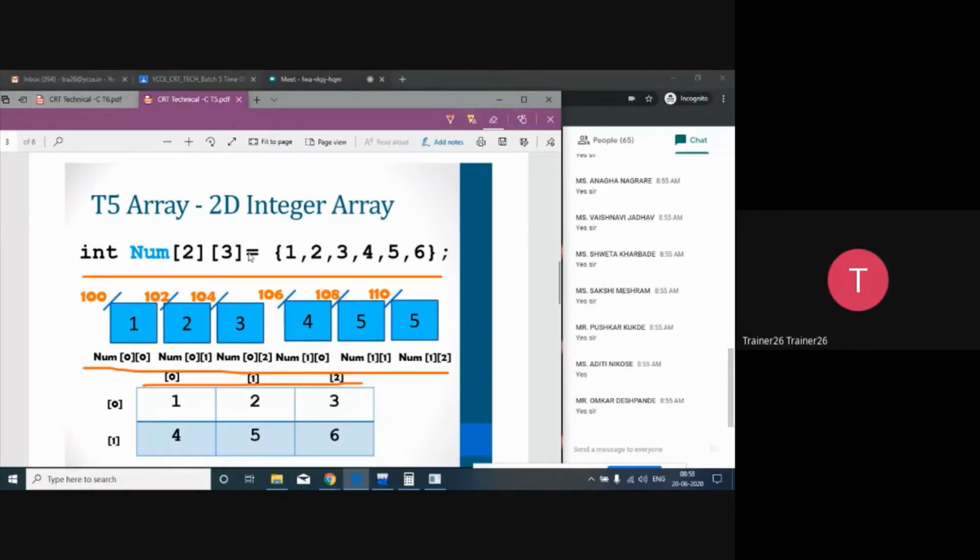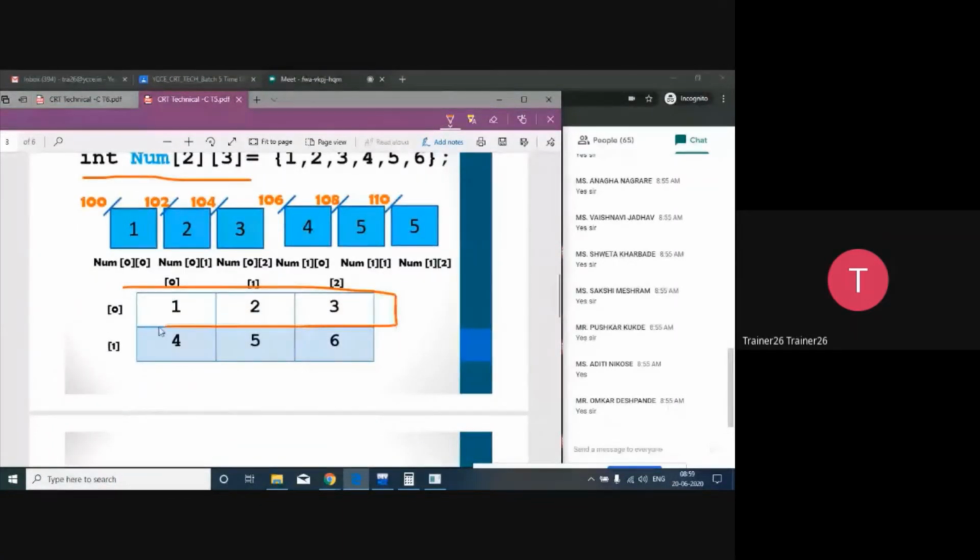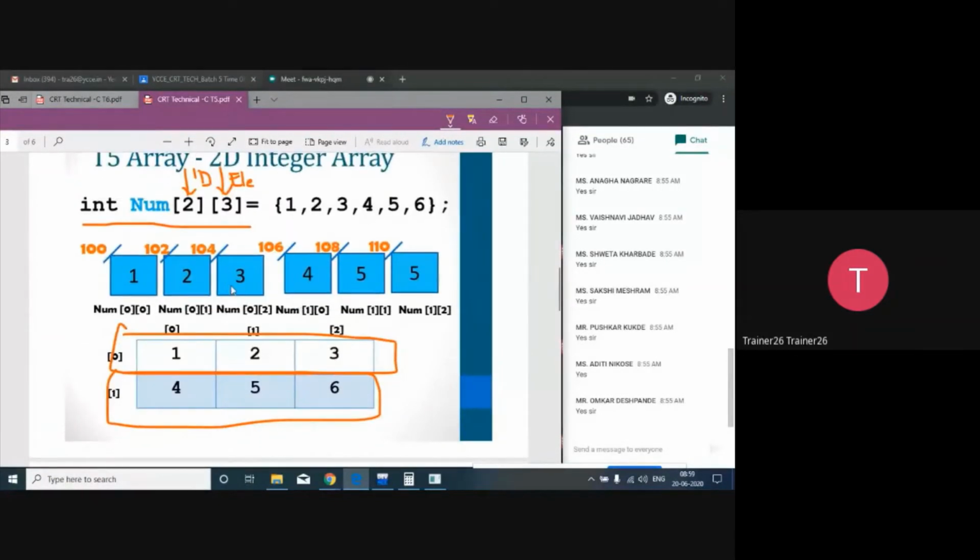When I talk about two-dimensional arrays, we have to understand that a two-dimensional array is different from a one-dimensional array. Basically, there are two dimensions. It's a collection of 1D arrays. How many 1D arrays are there? There are two 1D arrays, and in each 1D array, 3 elements are available. This is array 1 and this is array 2, and each array has 3 elements. Hopefully till this point it is clear to you.